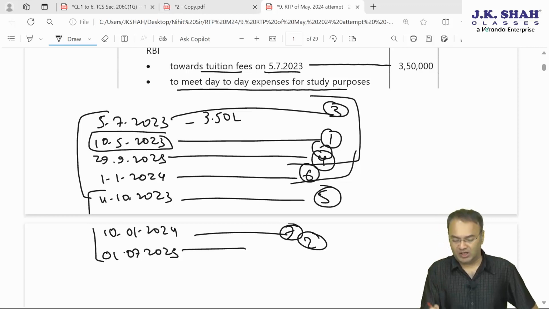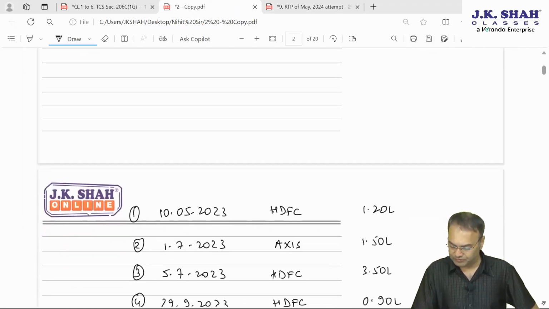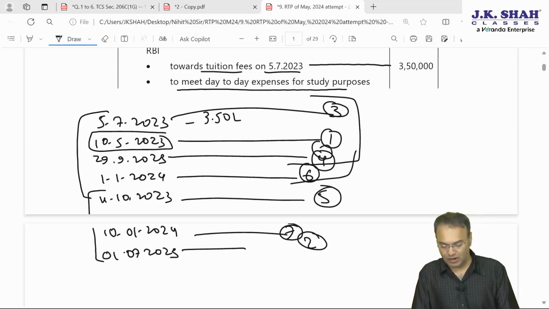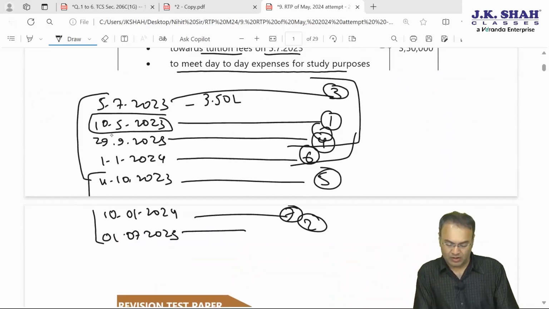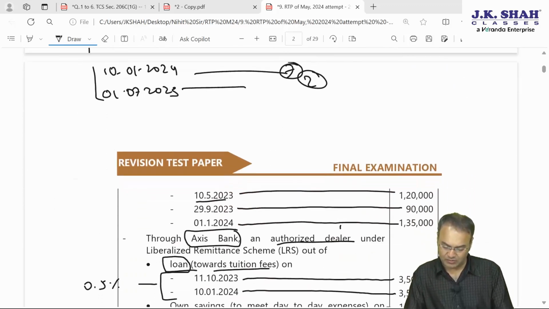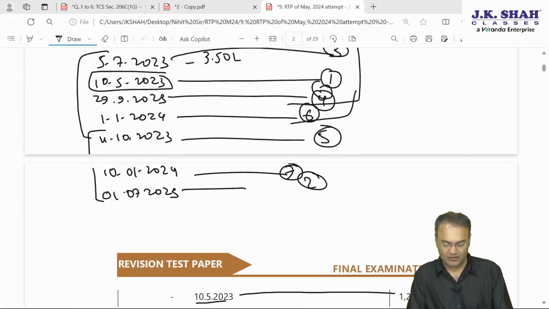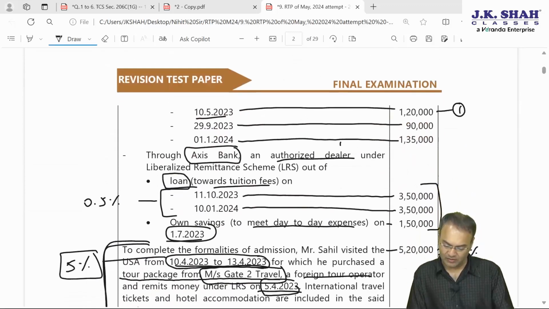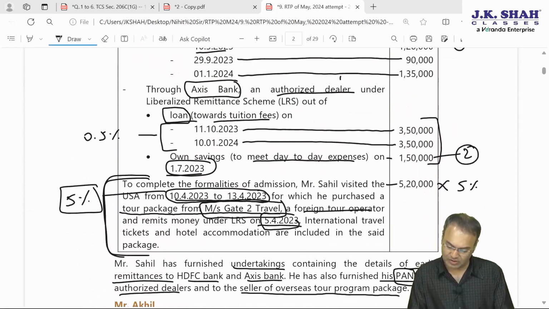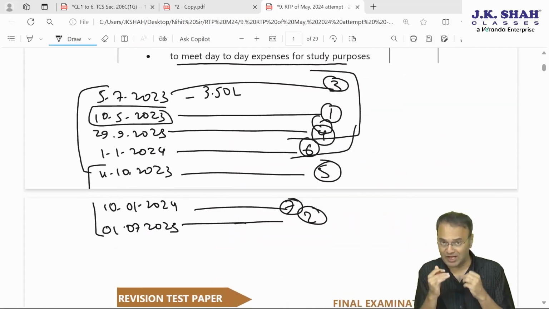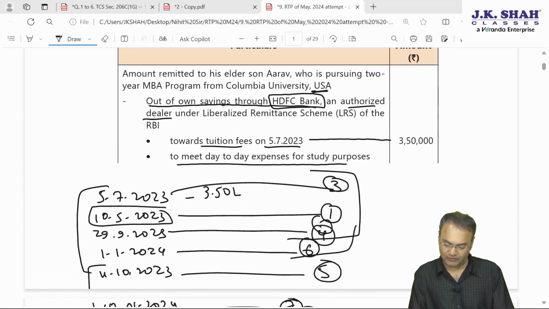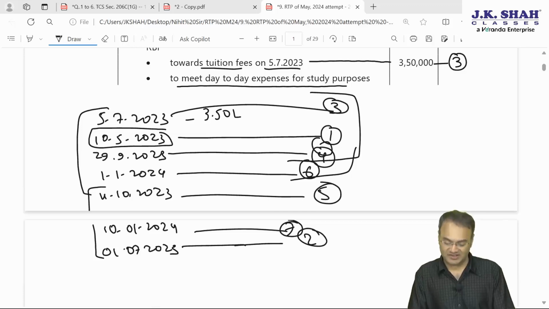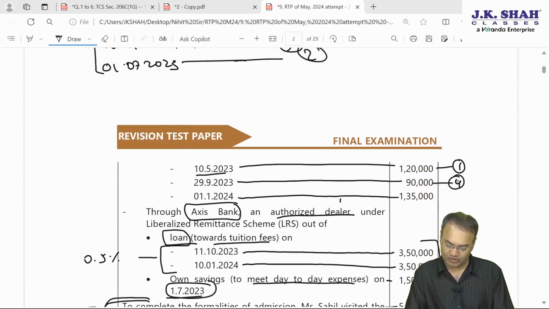So what I have done is I have already calculated it and kept it ready for you in chronological order. Or what else you can do is give the numbering here. 10th May 2023 is the first transaction. Thereafter, the second one is 1st July. I hope you are understanding why we are doing it like this. The third transaction is 5th July. Then the fourth transaction is 29 September.